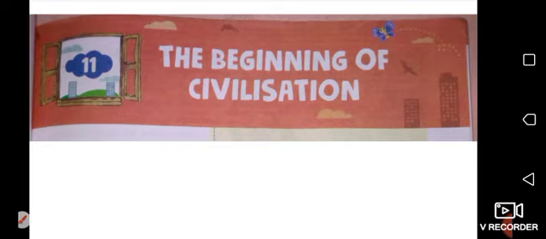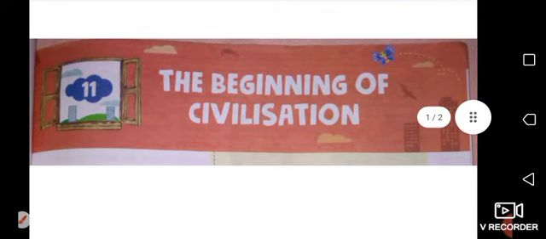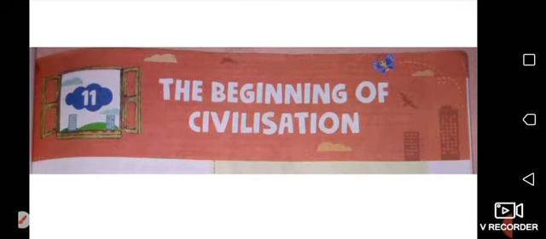Over time, human beings discovered fire and invented the wheel and agriculture. This brought many changes in the way people lived. People started to grow different kinds of food crops. Now they no longer needed to wander here and there in search of food. They could settle down in one place, and this led to the growth of settlements.